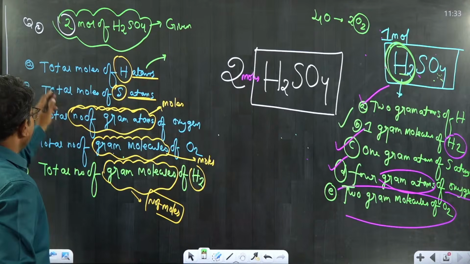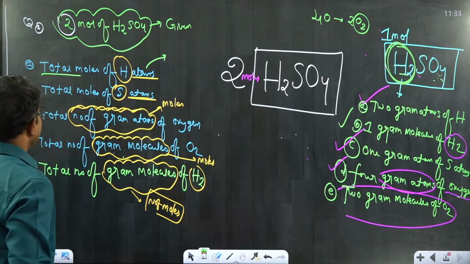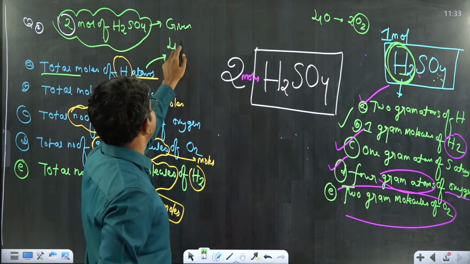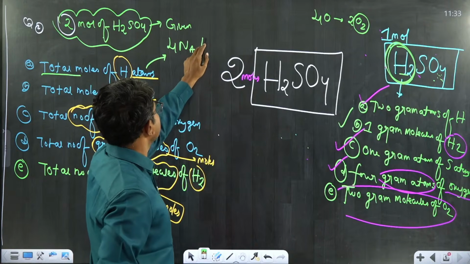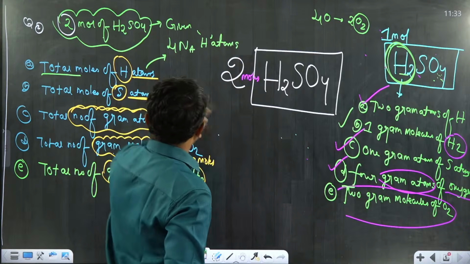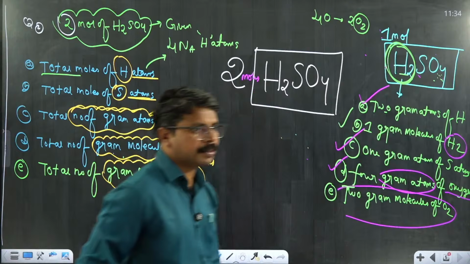Fine. Now 2 moles of H2SO4 is given for you. 2 moles of H2SO4 contains in total 4 Na hydrogen atoms. Am I right? Since 1 mole of H2SO4 contains 2 Na atoms.